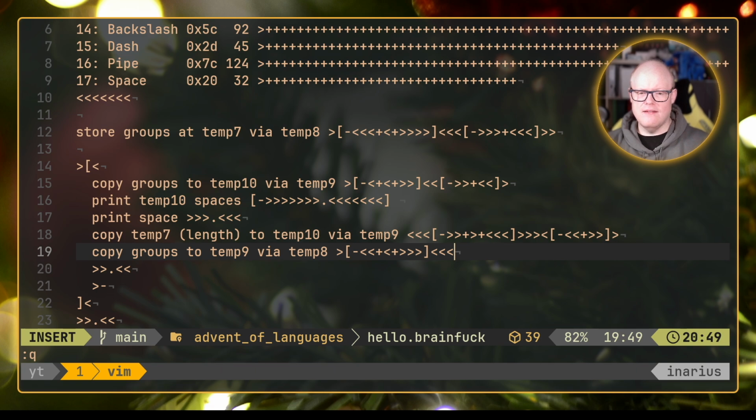temp8, I guess. Wait a second, did I do this right? So after this, we are actually at groups, so at memory address 11, and we want to go to 8, so we want to go 10, 9, 8. Yeah, that's right. Okay, so now we do a loop. We decrement by 1. After we have decremented this value in the temporary cell, we go back to 11, to the groups, and restore the groups. Yeah, exactly. We restore the groups, and then we go back to temp8 again, and in the end go back to cell 10.